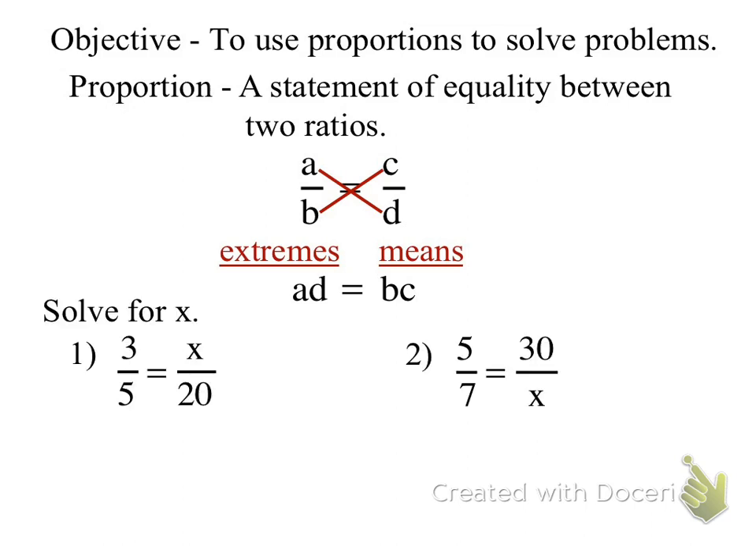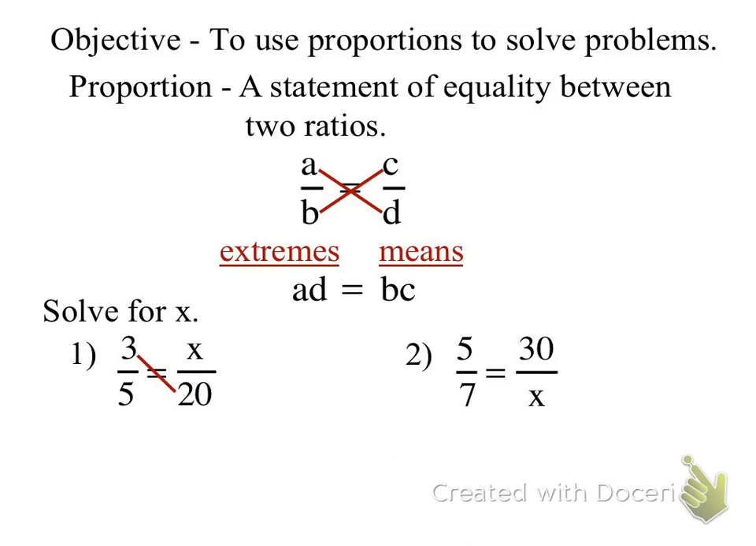Now, on number 1, I know there's an easier way to solve this, because we're really used to just going across and saying 5 times what is 20? Well, that's 4, so 3 times 4 has got to be 12, right? But that's not helping us to learn our process. So the process is I use my cross products,